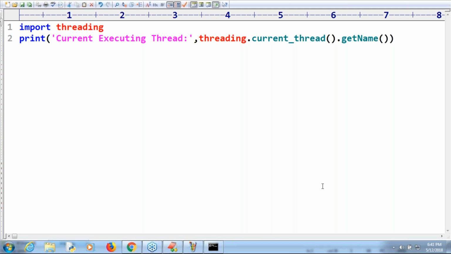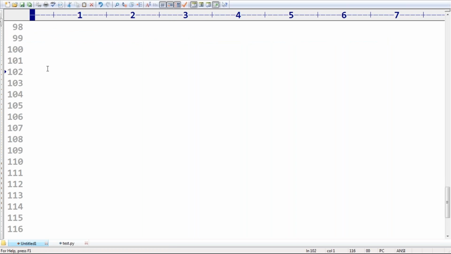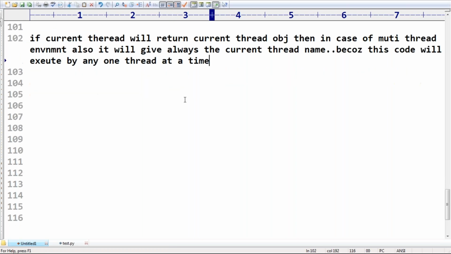Okay, next. Here, Amit is asking a small doubt. Observe his doubt, sir. Maybe you may have the same doubt. If current thread returns the current thread object, then in a multi-thread environment also it will always give the current thread name, because this code will be executed by any one thread at a time.